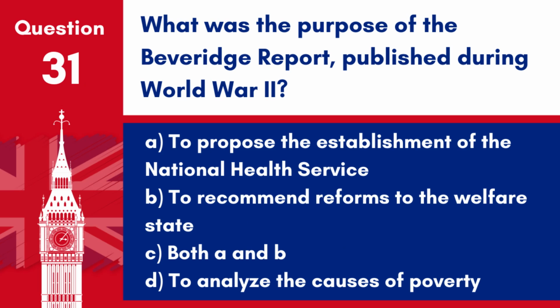Question 31. What was the purpose of the Beveridge Report, published during World War II? A. To propose the establishment of the National Health Service. B. To recommend reforms to the welfare state. C. Both A and B. D. To analyze the causes of poverty. Answer: C. Both A and B. The Beveridge Report proposed the establishment of the National Health Service and recommended reforms to the welfare state.